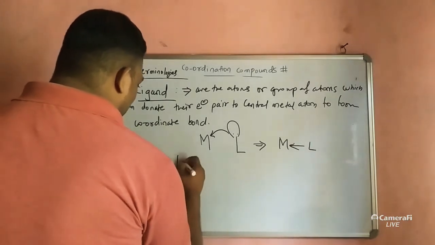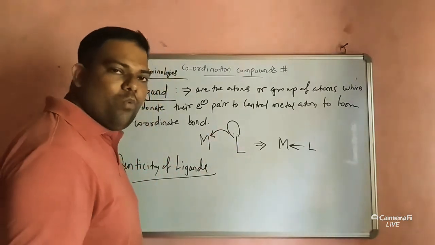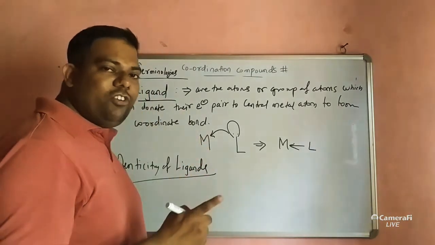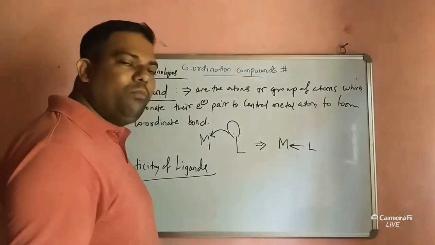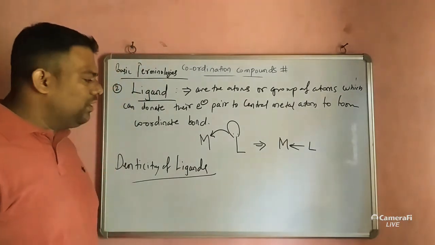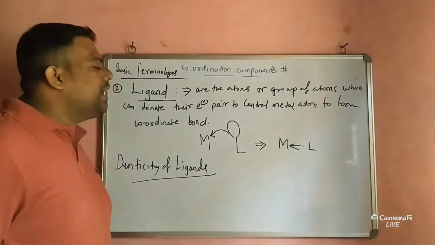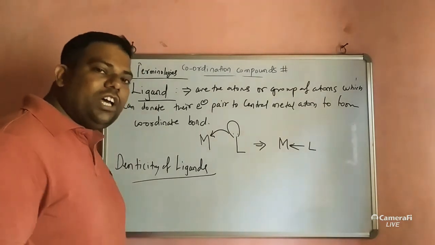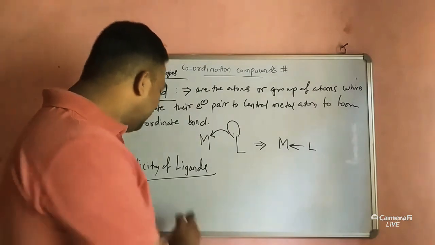Denticity of ligands. Suppose one lone pair, or one negatively charged, or a simple molecule, we call it monodentate ligand. If any compound has two negatively charged sites, then it is a bidentate or didentate ligand, like that, the denticity of ligand.